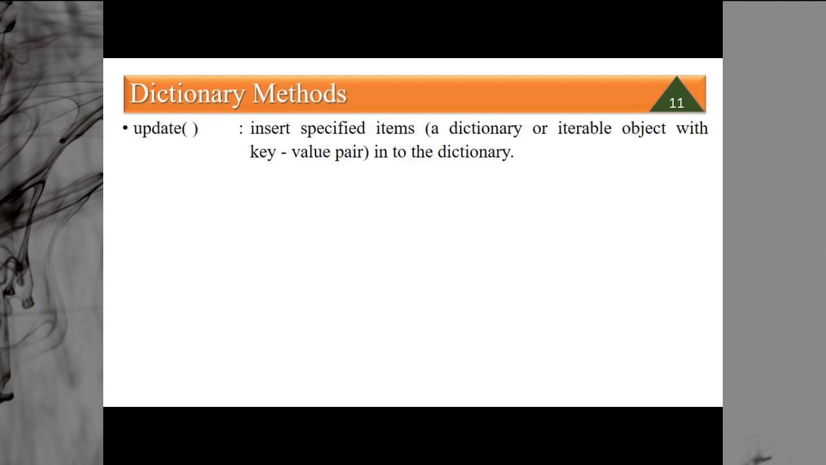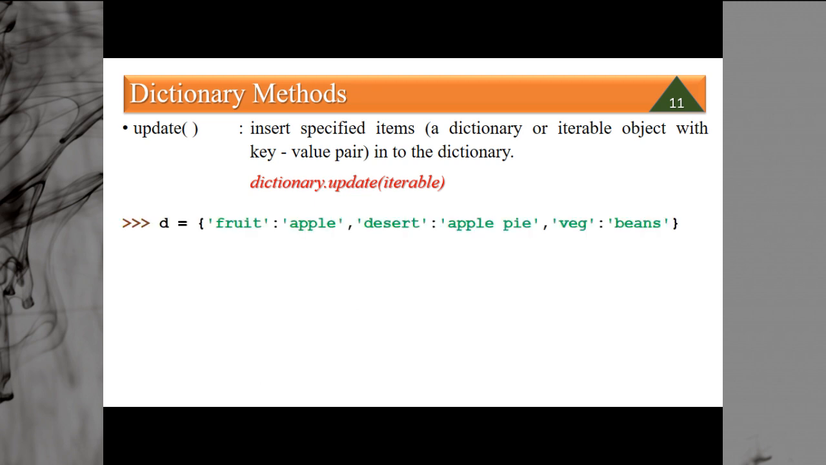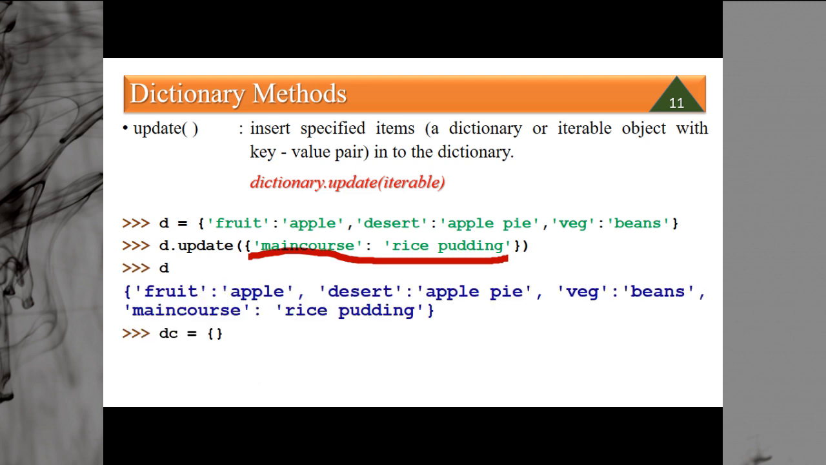Then we have update. It inserts specified items, a dictionary or an iterable object with key-value pairs, into a dictionary. Update is used to insert a key-value pair into a dictionary, like dictionary.update(iterable). Say your d is the same dictionary we have already used, with fruit, dessert and veg. Now d.update(main course, rice pudding). This item will simply be added to our dictionary.